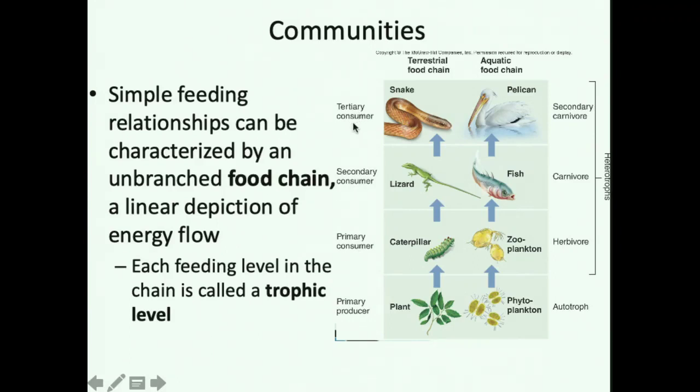So primary producers are eaten by a primary consumer, by a secondary consumer, and a secondary consumer is eaten by a tertiary consumer. We could also look at this in an aquatic chain with the phytoplankton being eaten by a zooplankton, being eaten by a fish, being eaten by a pelican. So this would be a food chain.